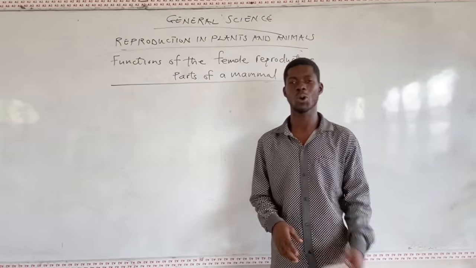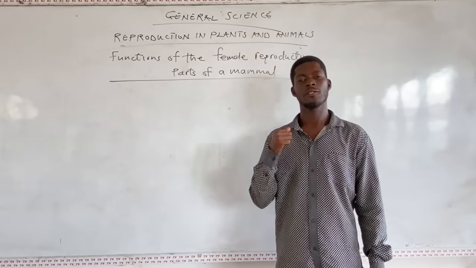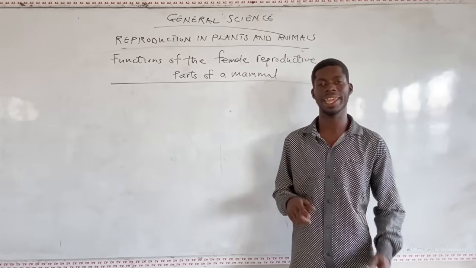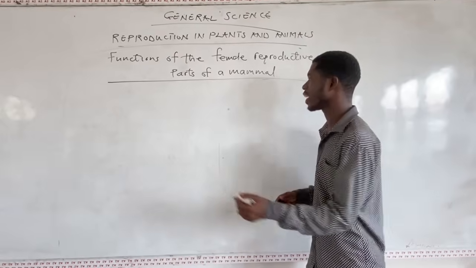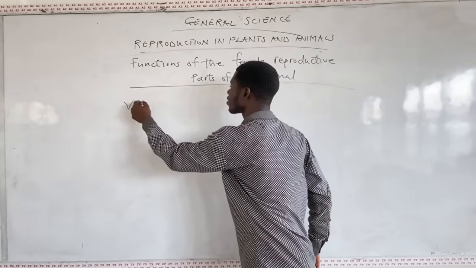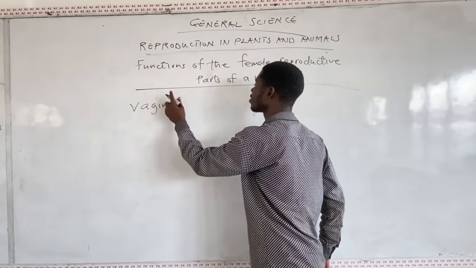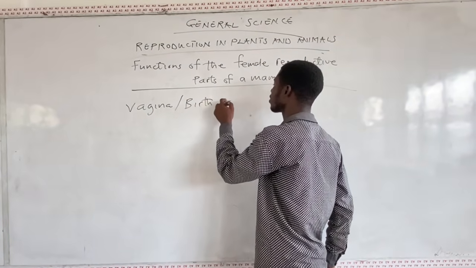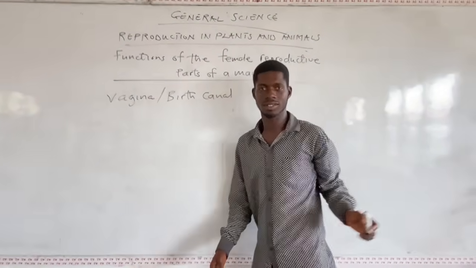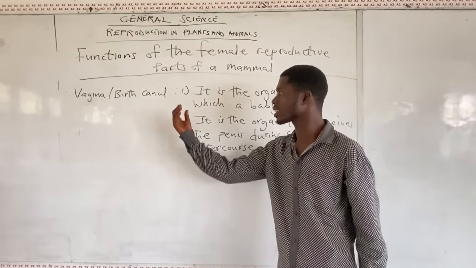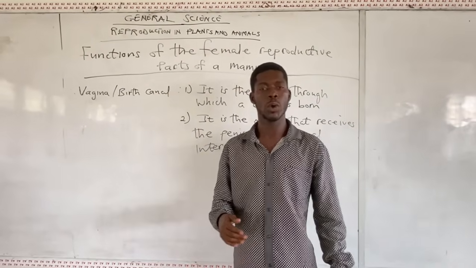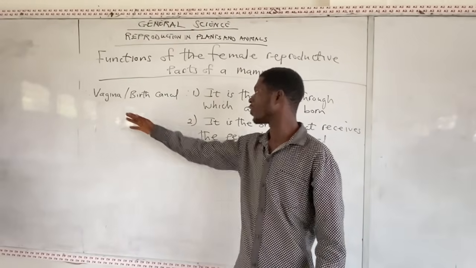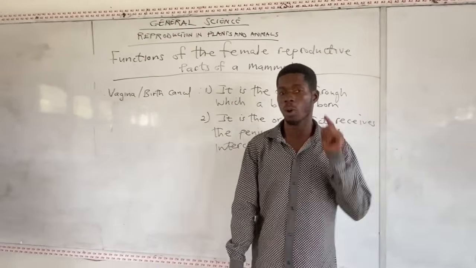So our first part of the female reproductive organ is the vagina.